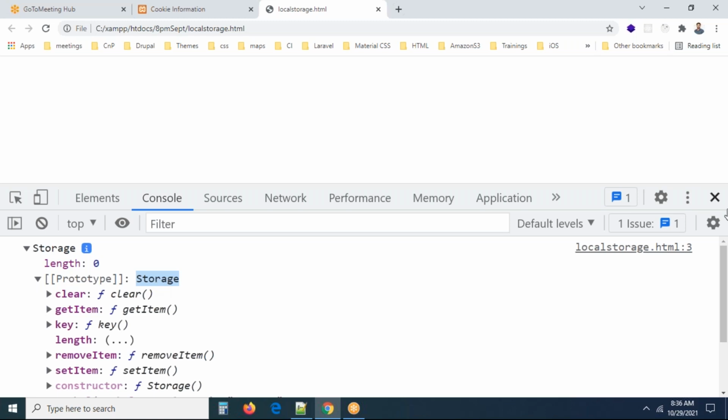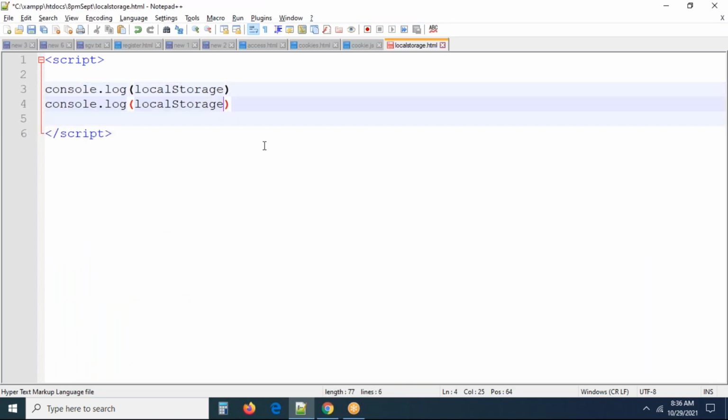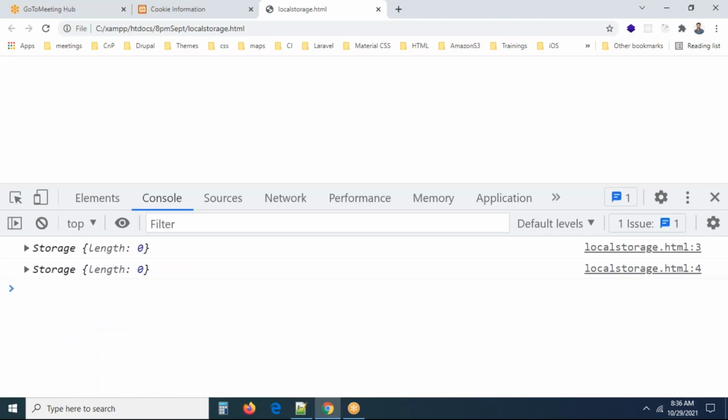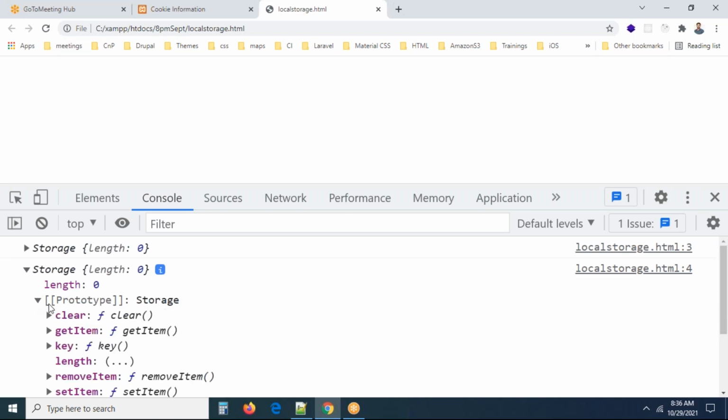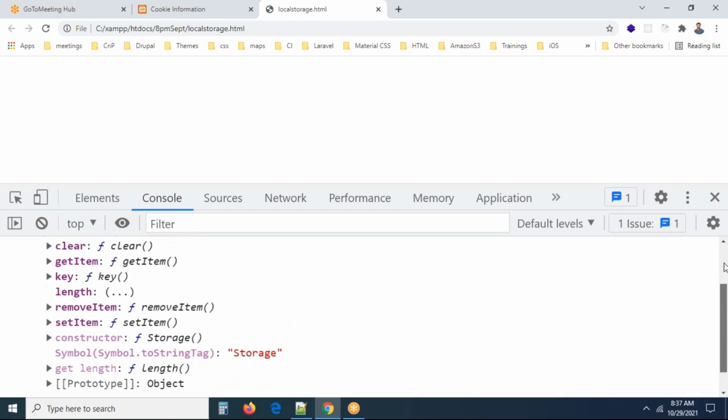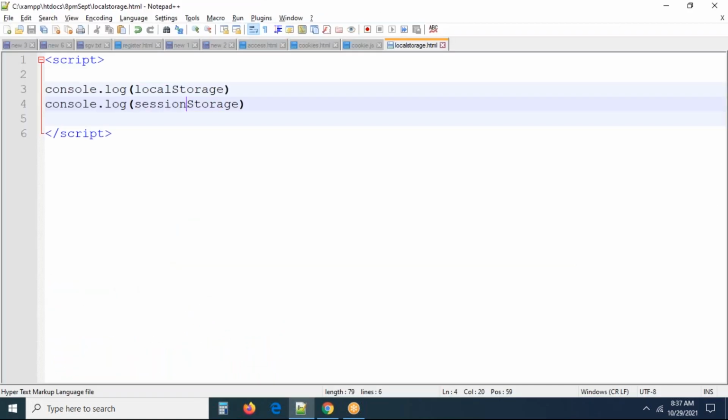Now, don't worry, there may be a lot of things in the storage object. You can see there is one more thing called sessionStorage. Let me go for this object also. sessionStorage. You can see both are Storage only. What are the methods you have in local? You can see getItem, setItem, removeItem, key, clear, and everything is there. Same story for this also. So anyhow, whatever you want, you can go with it, right?